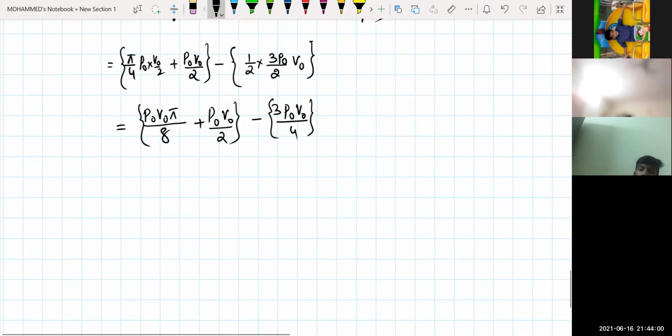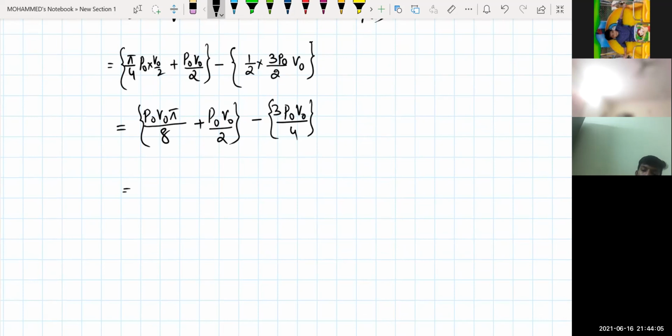So if I am simplifying this one, I can add this: this will be P naught V naught into pi divided by 8, if I am opening the bracket. This will become for me P naught V naught divided by 4. Clear? Any doubt in this one?